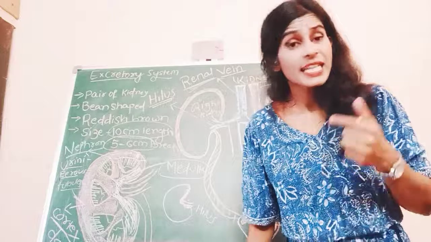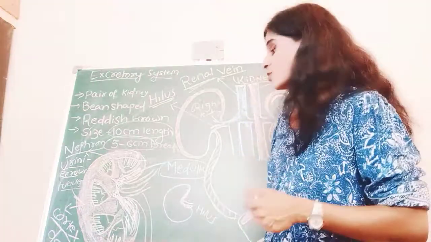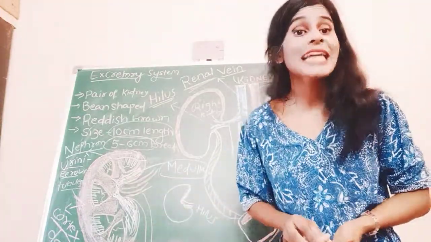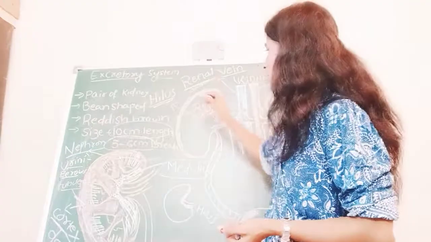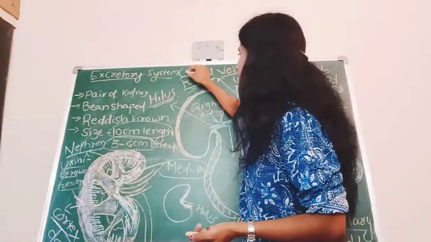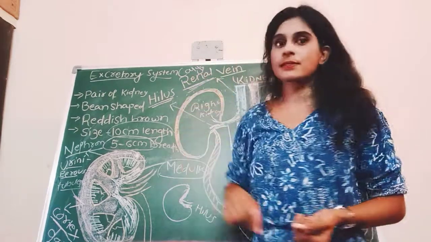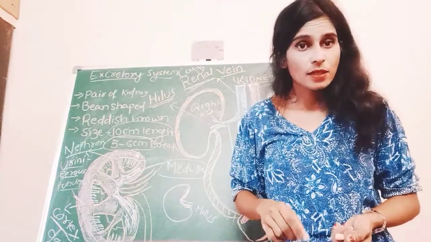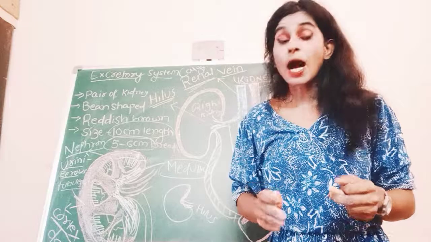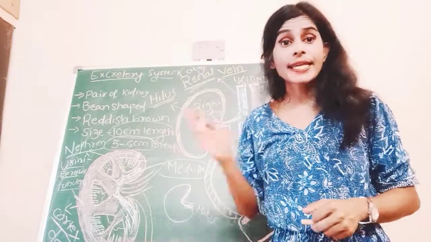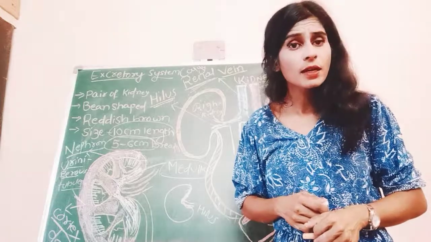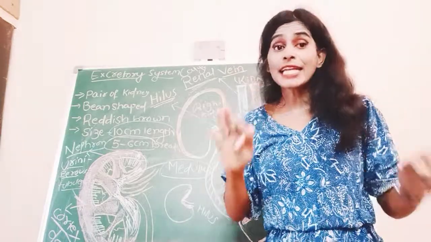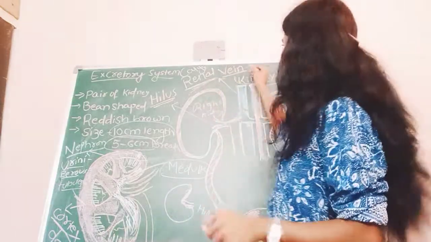And that inverted pyramid-like structure inside the kidney is called calyx, C-A-L-Y-X. Understood? Internal structure of the kidney: the outer dark colored zone is the cortex and the inner light colored zone is the medulla. So inside the kidney there are 9 to 12 inverted pyramids.